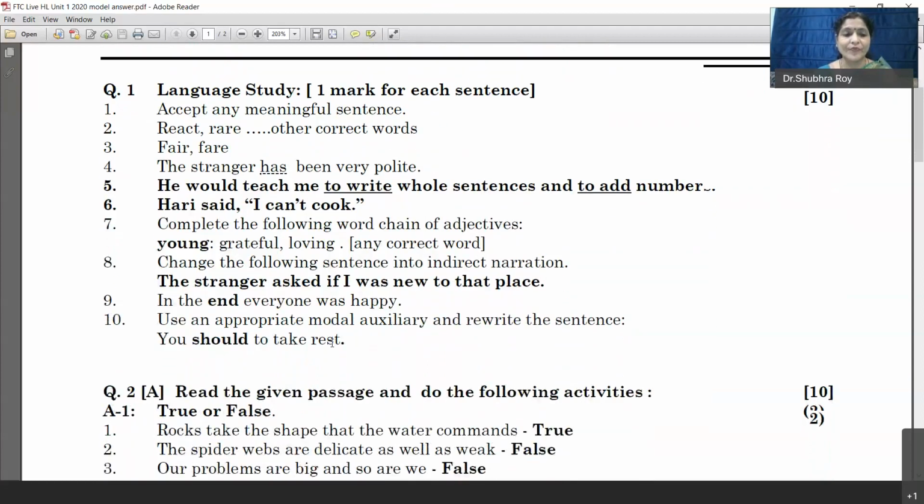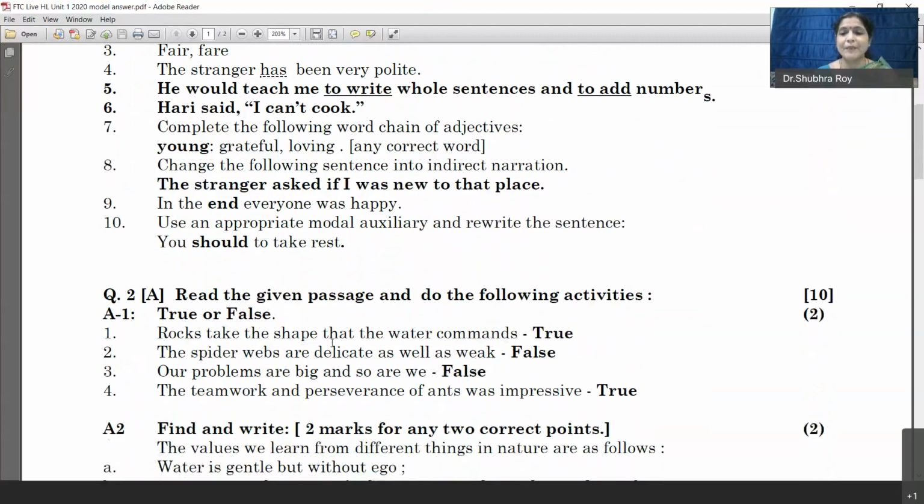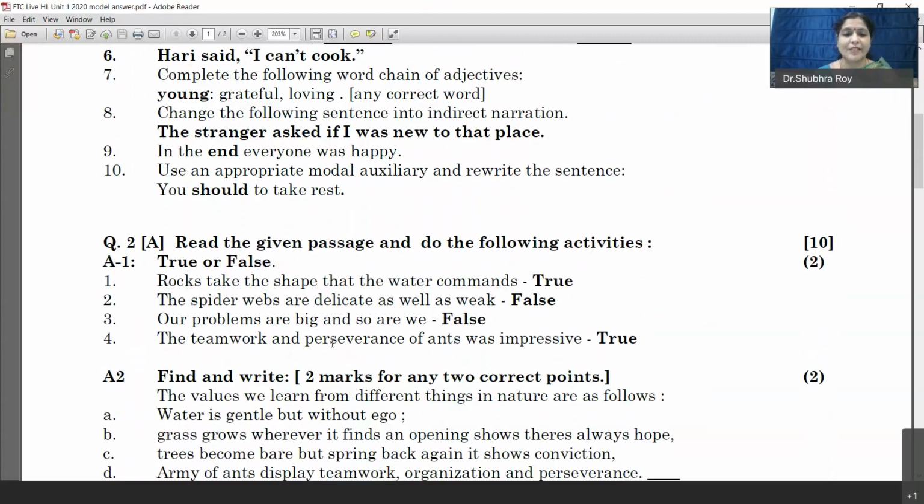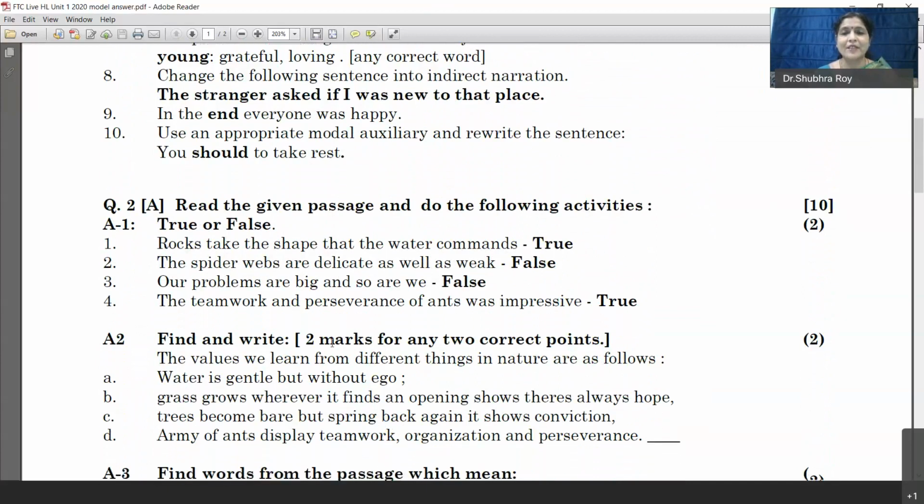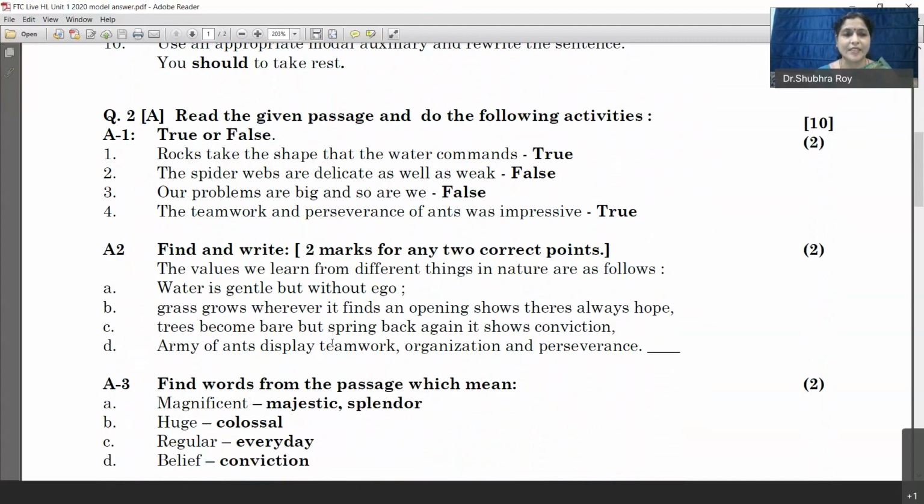Question number 2. Read the given passage and do the following activities. This is a completely simple factual question based on the passage. The passage that was given was "The Alchemy of Nature". And here you can see true or false sentences.